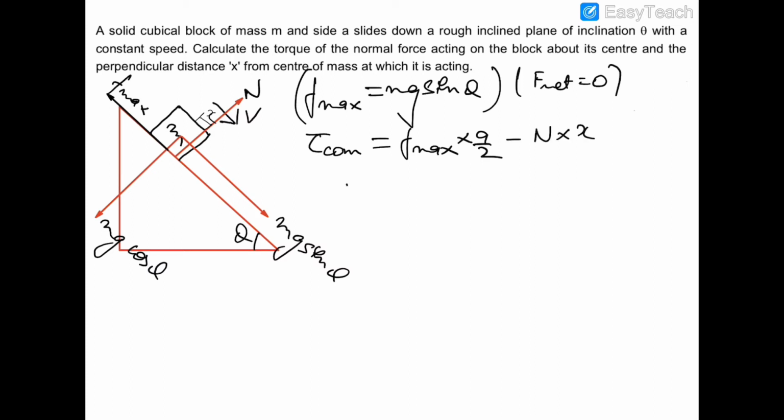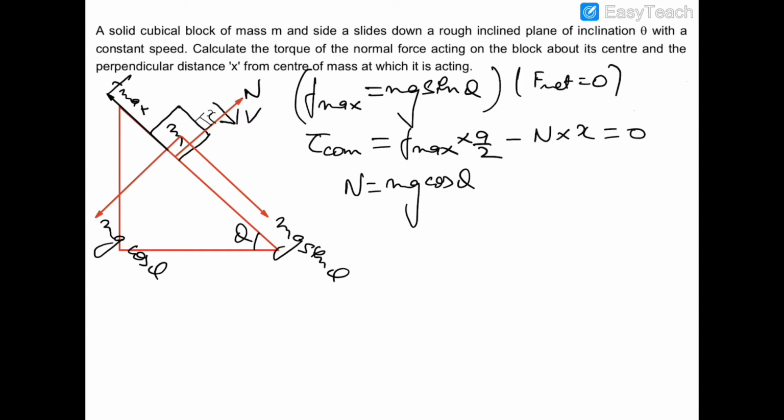We also know that the normal reaction will be equal to mg cos theta, as there is no motion of the block in this direction. So the net force in this direction would be 0. So this torque must be 0 because this block is not toppling, in fact it is sliding only. So the net torque about center of mass must be 0.